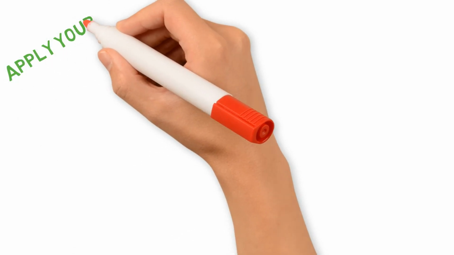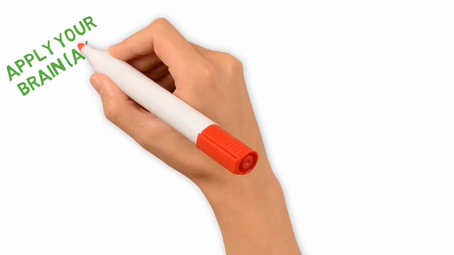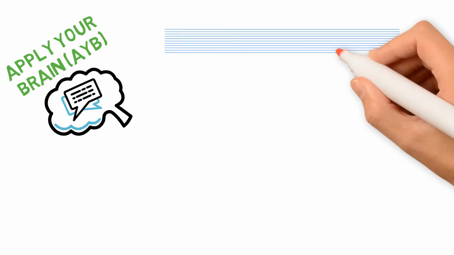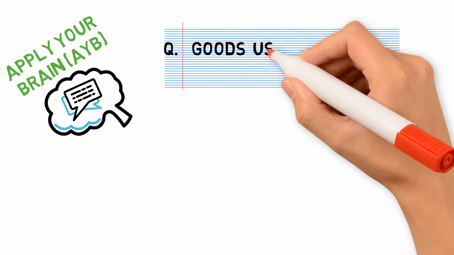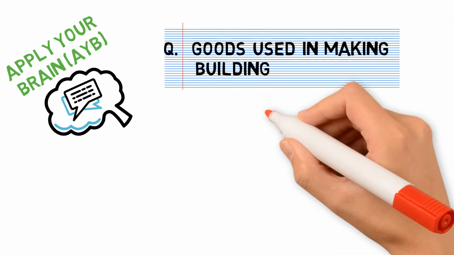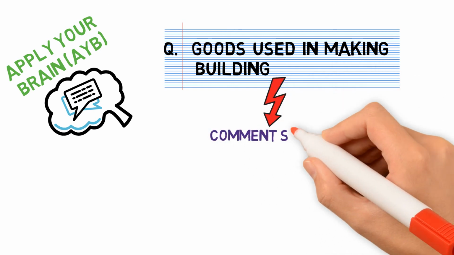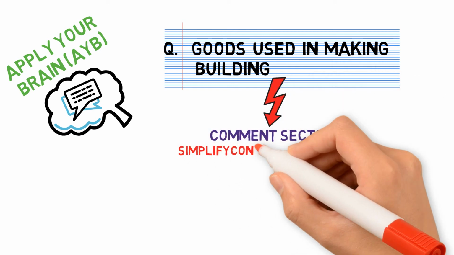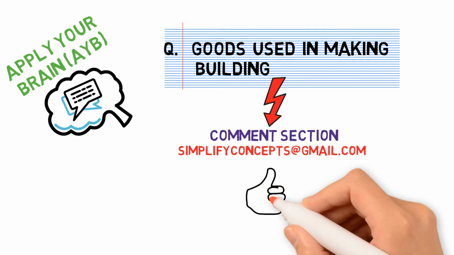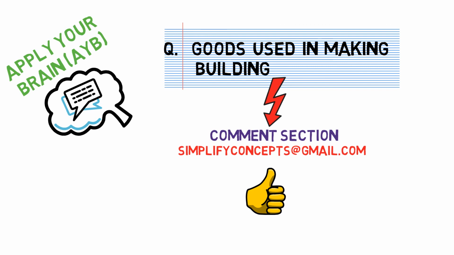So here we go, now apply your brain. So now I'm going to give you a transaction, and if you have understood the video, then please write the journal entry for this transaction, that is goods used in making building. In the comment section you can write the journal entry or you can send us by mail, and we are going to tell you whether you are right or wrong. So see you in the sequel video. Thank you so much. Bye-bye.